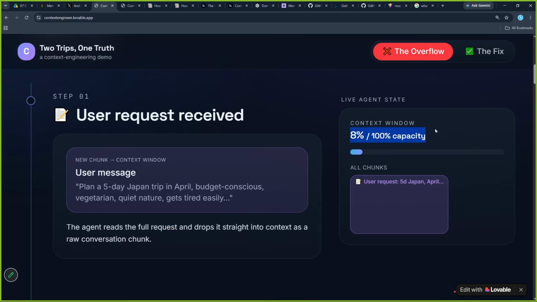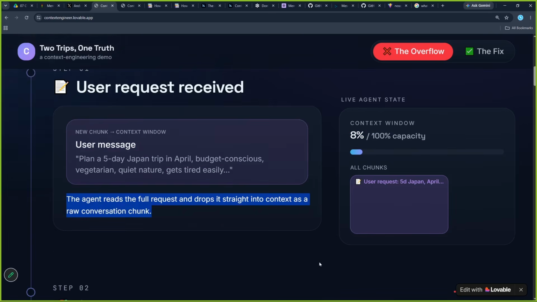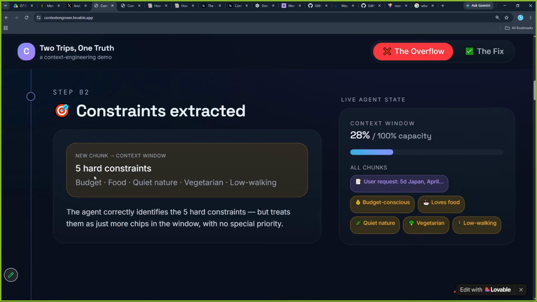So of all the context window, whatever the size of this LLM is, 2 million or so, 8% is filled because some information is received. The agent reads the full request and drops it straight into the context as a raw conversation chunk. Now, after this prompt is given, the agent will check some hard constraints: budget, food, quiet nature, vegetarian, low walking. The agent correctly identifies the 5 hard constraints but treats them as just one of the chips in the window. Which means the agent just took this as one of the pieces of information in the window.